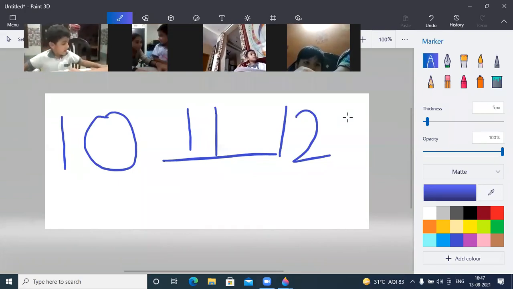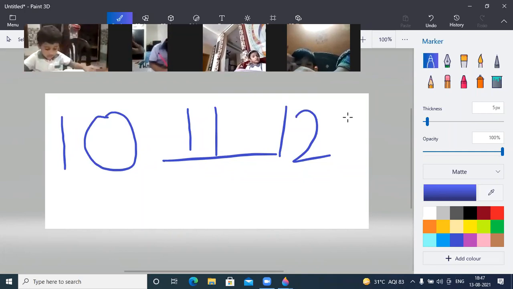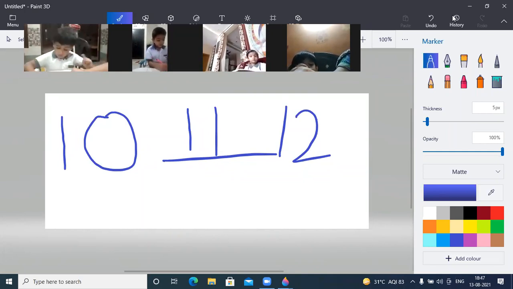So you have to say the counting. ठीक है, between मतलब बीच में आपको बताना है कि what comes in between 10 and 12. 10 और 12 के बीच में क्या आता है? So we have to say the counting. So which number comes between 10 and 12? 11. 11 comes between 10 and 12. Done?